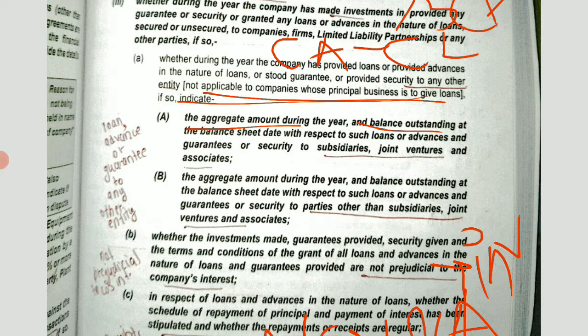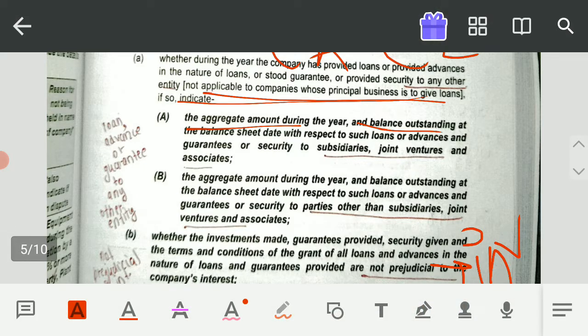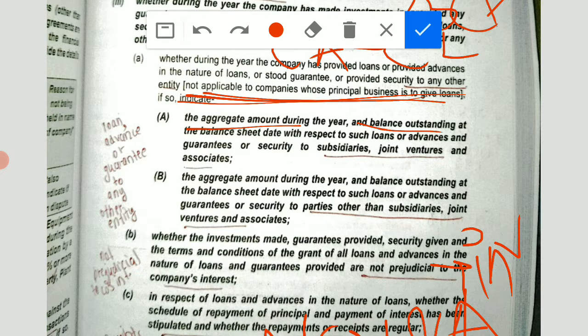And this point is not applicable to the companies whose principal business is to give loans, because obviously their principal business is to give loans, so it is their daily activity. But other than the companies whose principal business is to give loans, you have to indicate what is the aggregate amount that is given to its subsidiary, joint ventures and associates, and what is the amount that is given to other firms other than subsidiary, joint ventures and associates.